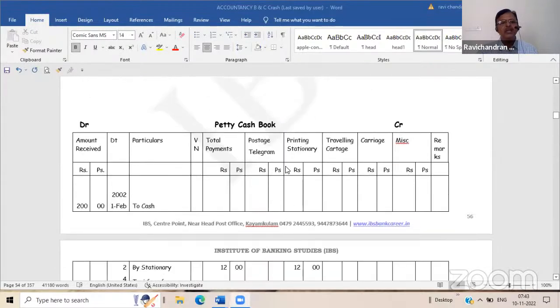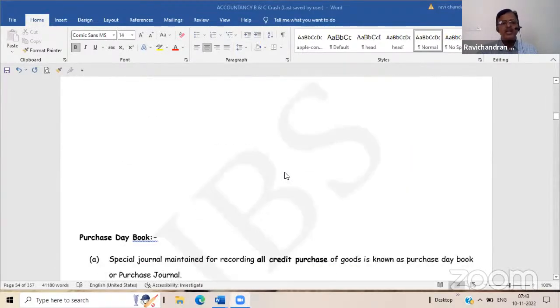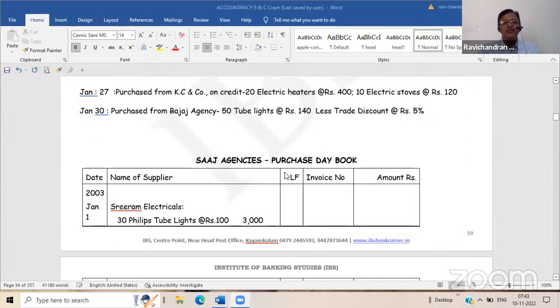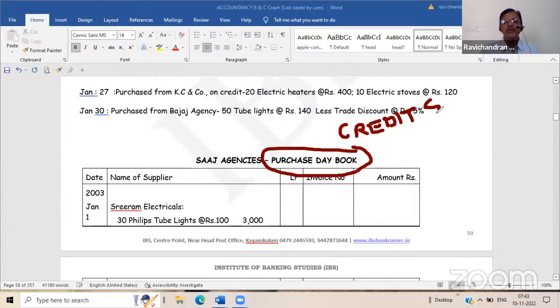And similarly, we can reduce our work in the purchase transactions, sales transactions, etc. So here purchase daybooks and sales daybooks are recorded. Remember one thing, the purchase daybook records only credit purchases. Why? Because all cash purchases we have already recorded in the cash book. So only credit purchases will be recorded in the purchase daybook. Only credit sales will be recorded in the sales daybook. And wherever a credit purchase happened, if it is returned subsequently, then we will record it in the purchase returns book.